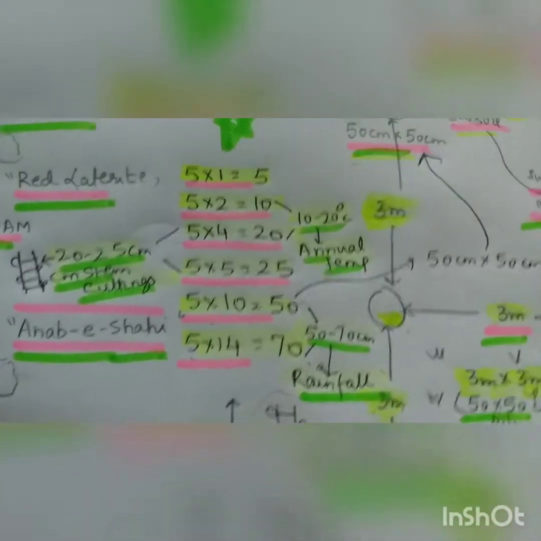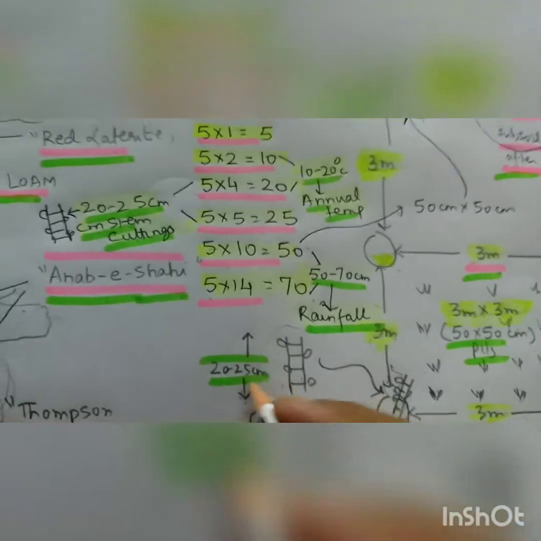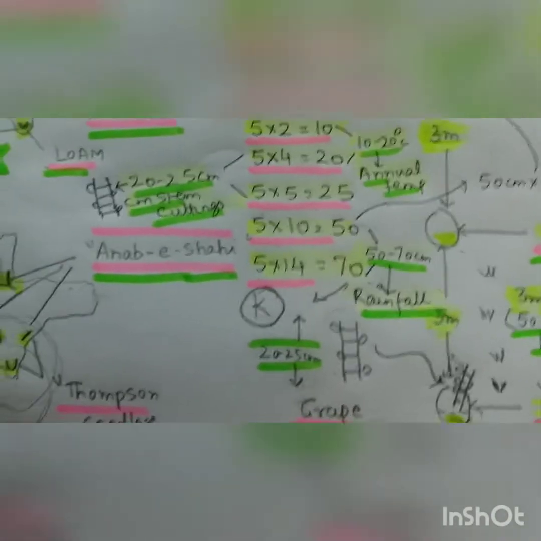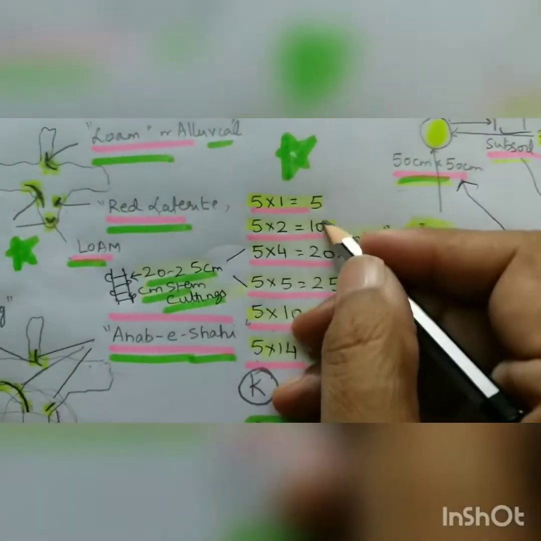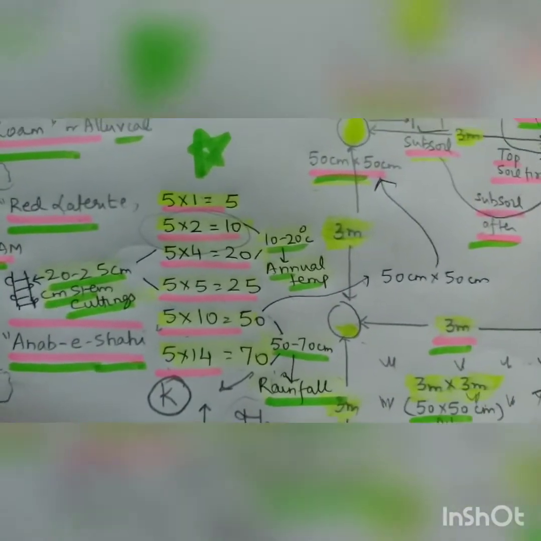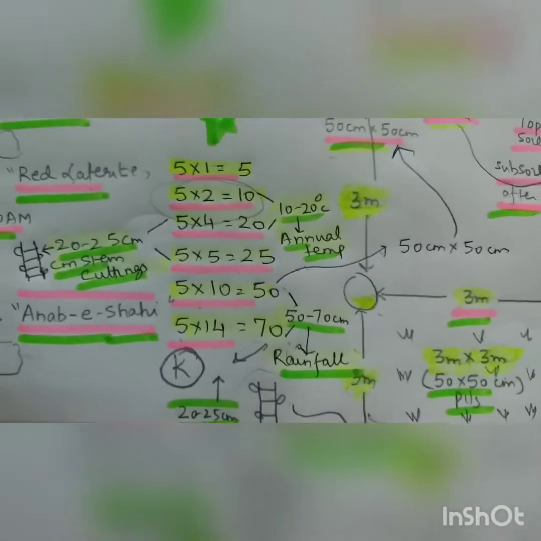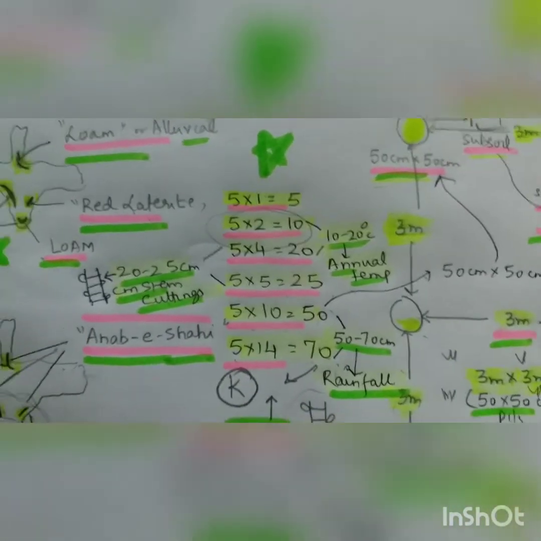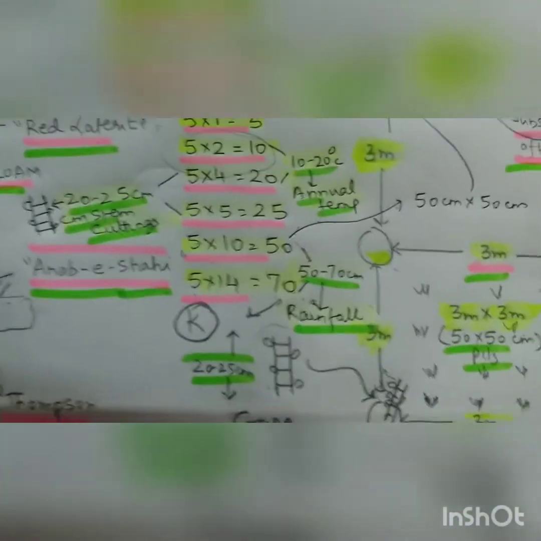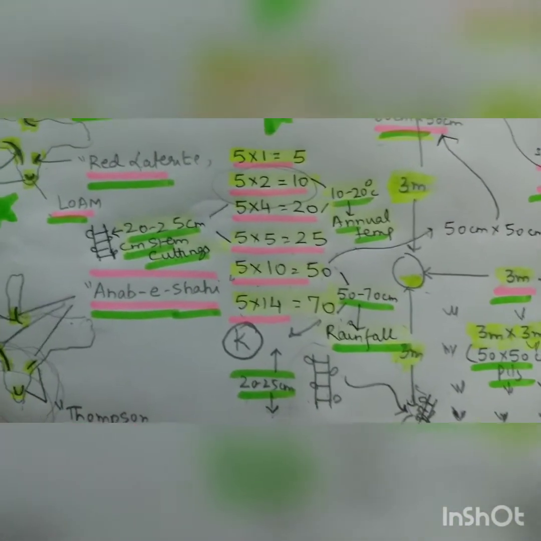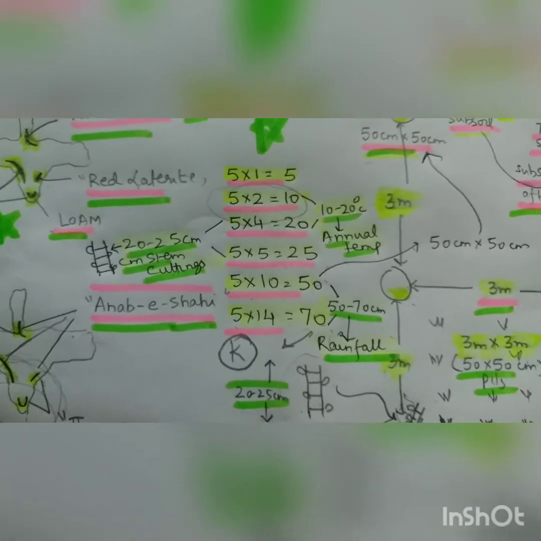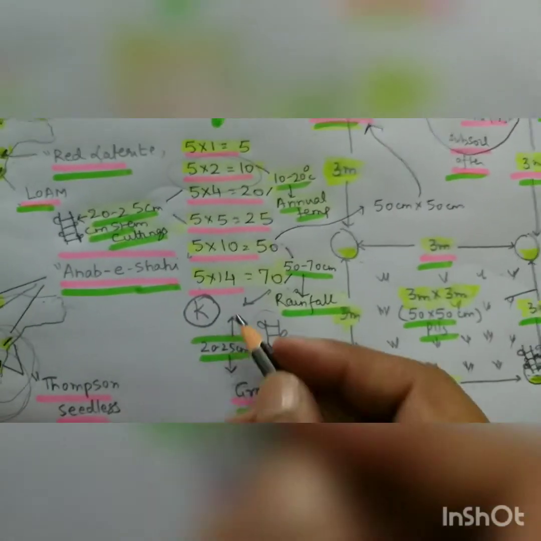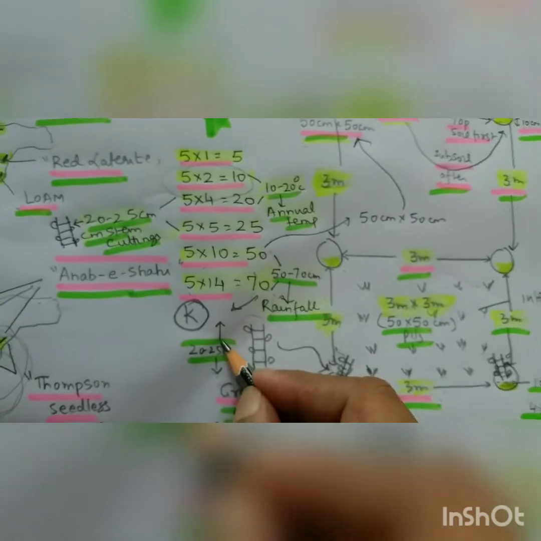50 to 70 is the rainfall. Here I want to tell that 50 to 70 is also the potassium which is required in the form of fertilizer, and 10 to 15, which we did here, this is also a source of phosphorus, and 50 to 70 we did, but 40 to 60 is the nitrogen. So as grape is a 5 word, and we take the table of 5, and from this table we can get all the annual temperature, and the very important last one is the rainfall, which is 50 to 70, same as that of potassium, right?